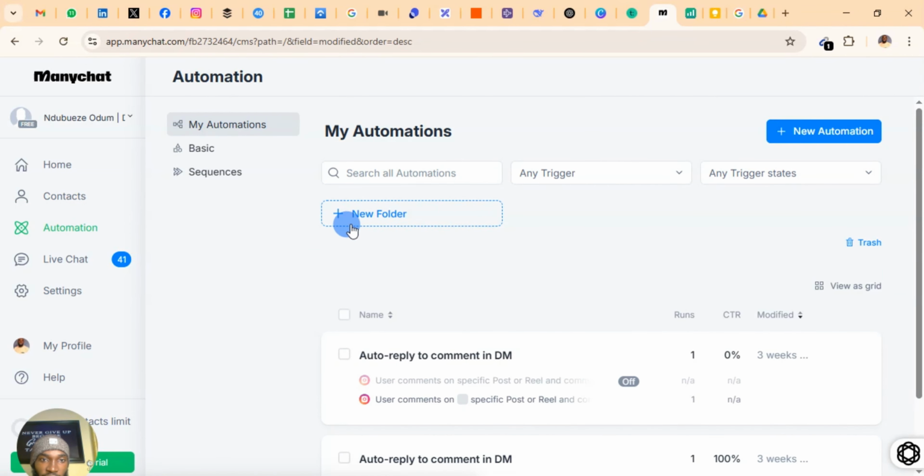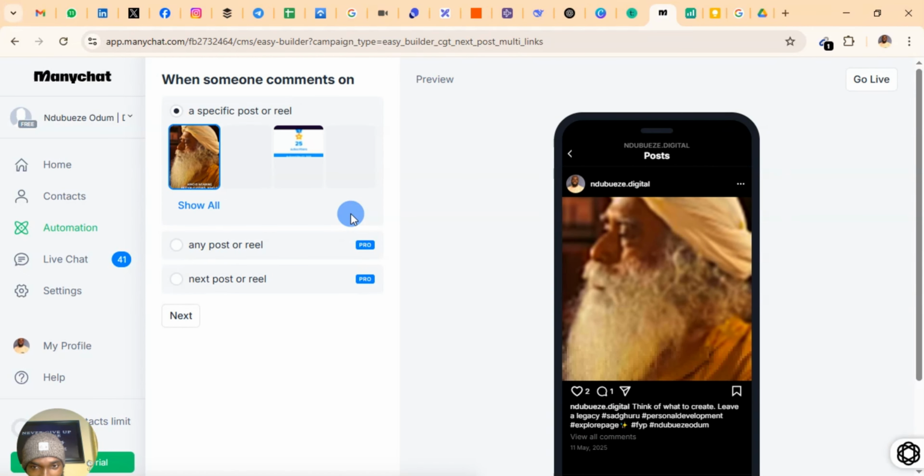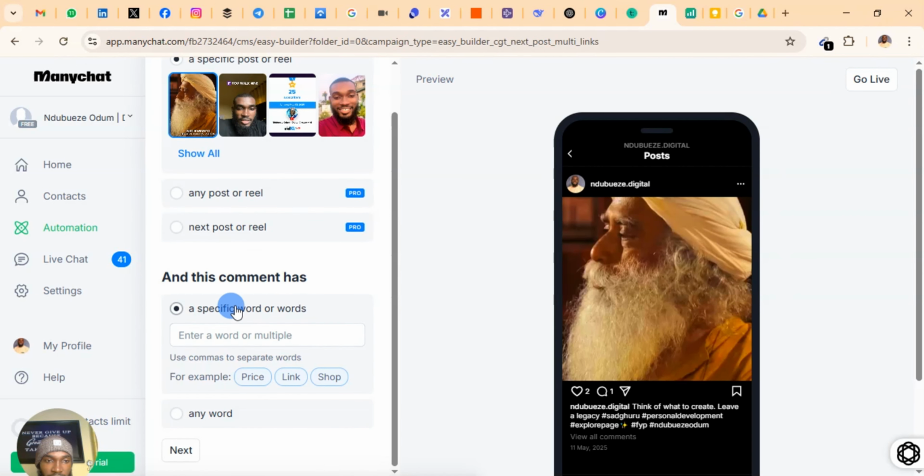Now, before you do this, make sure you have already uploaded the video you want to use on Instagram. Now you select the video. I want to use this video of Sadhguru. Now I use a specific word. Look at it here. I use a specific word.